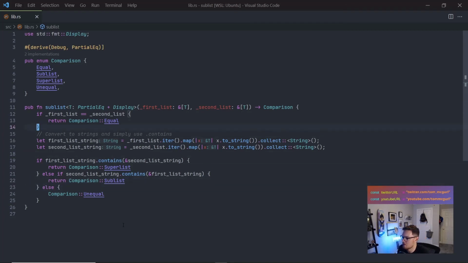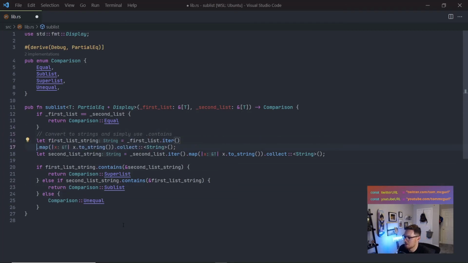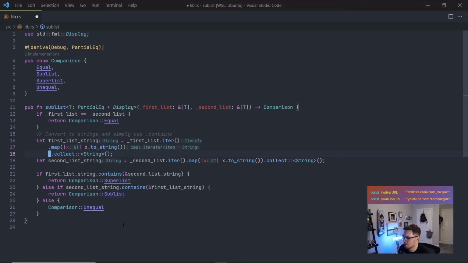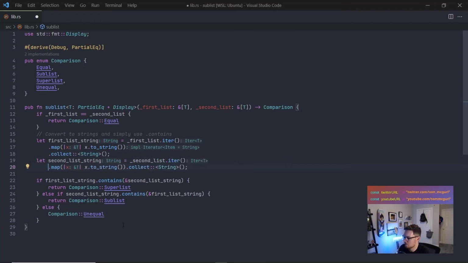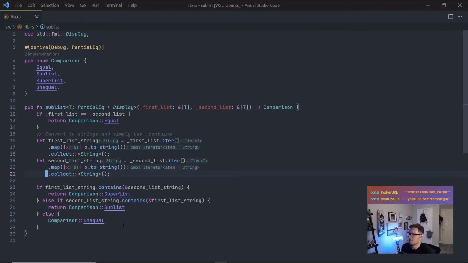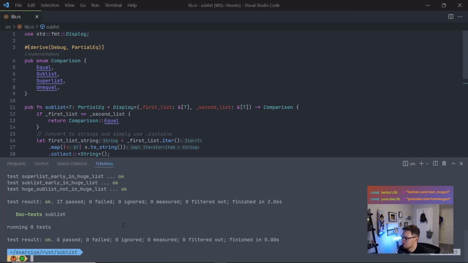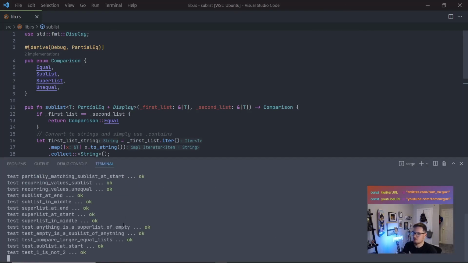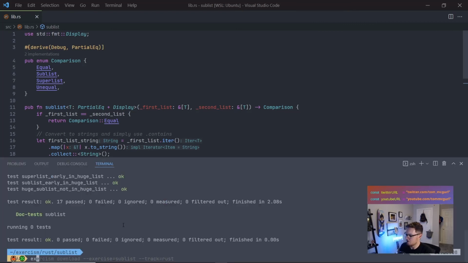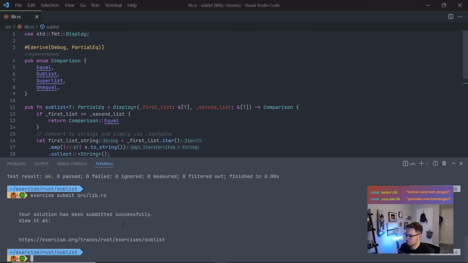The only thing I might do is, formatting wise, it might be nice to clean this up a little bit and just do like that. Although if I save, is it going to just put it right back? No. Yeah, see, I like this. I would probably do it like this. Yeah. So I think that's pretty good. Let's run our test and let's see what other folks are doing. Let's submit it. So to do that, we're going to do exercism submit that up, and we could view our solution.